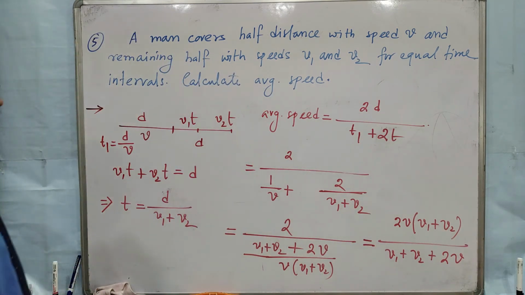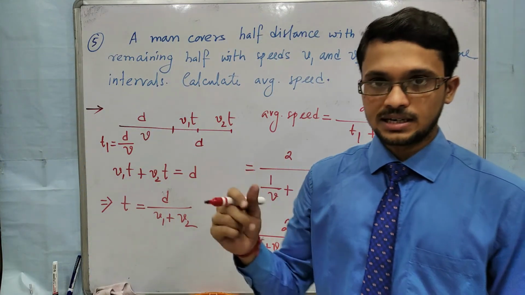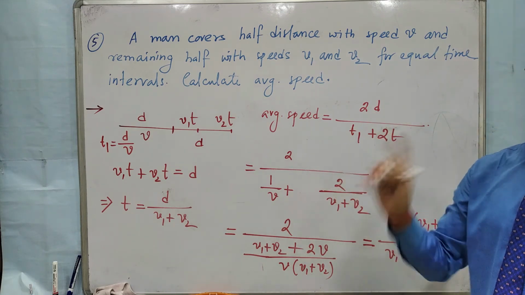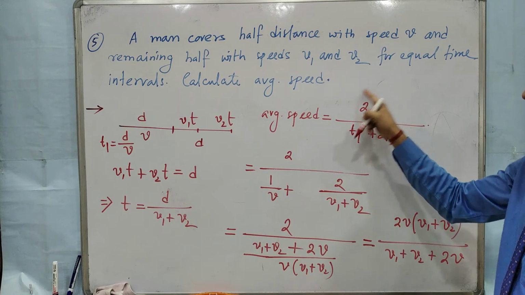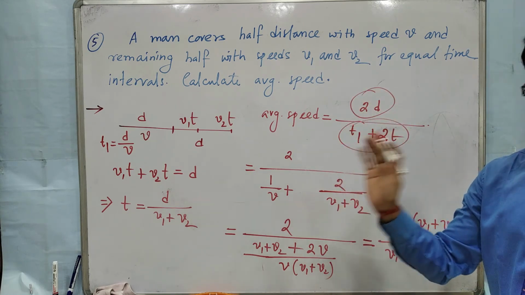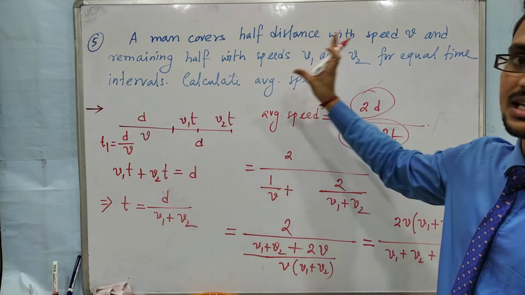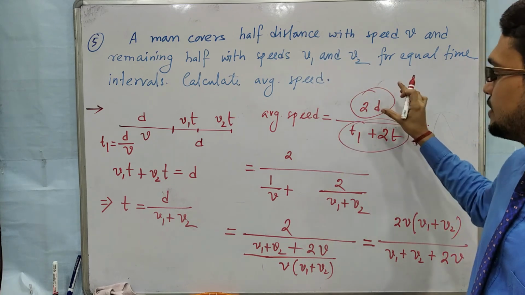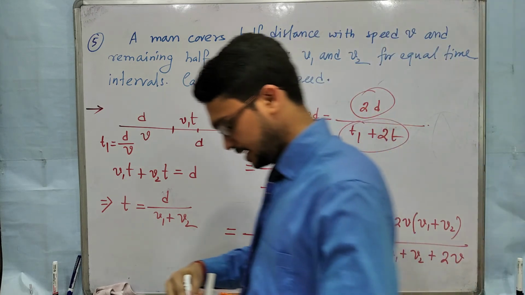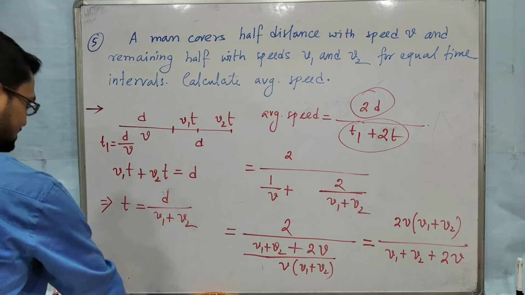Understand? So you will get different tricky problems, but the formula is same, that is total distance by total time. Always I am using the same formula, total distance by total time. I am not using any different formulas. Clear? So this thing you have to understand, keep in mind. You will get tricky problems. The main thing you have to remember is total distance by total time. Clear? Now come to question number 6.